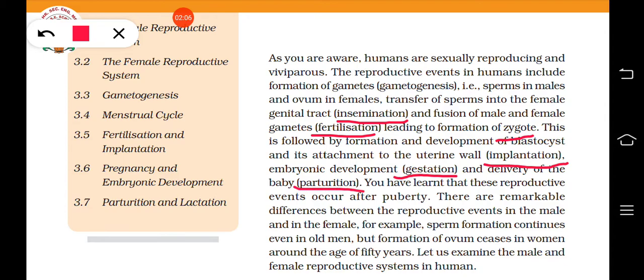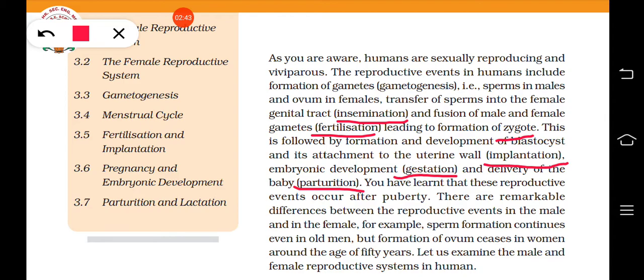So these are the various processes that take place during reproduction. First is gametogenesis. What do you mean by gametogenesis? Formation of gametes, produced in male and female, sperm and egg. The formation of sperm is known as spermatogenesis, and the formation of egg or ovum is known as oogenesis.